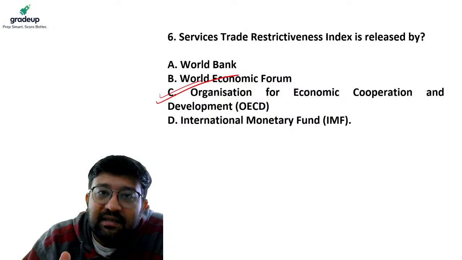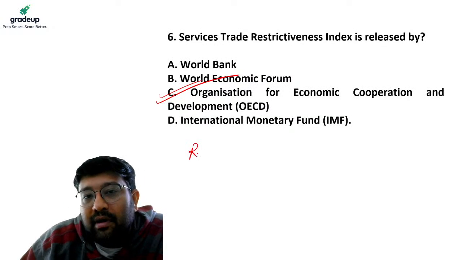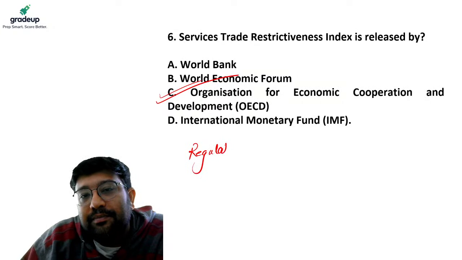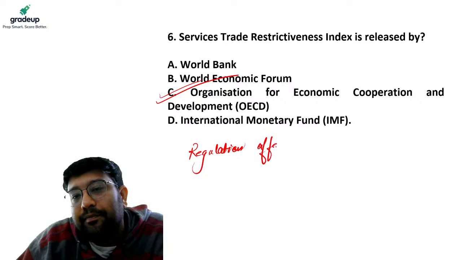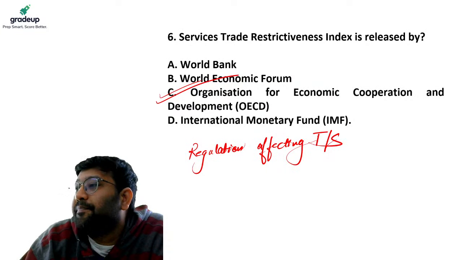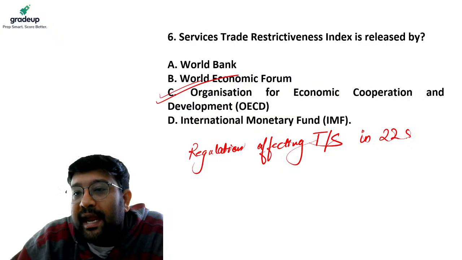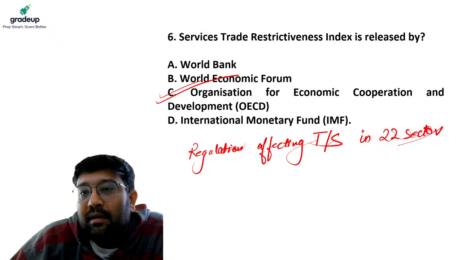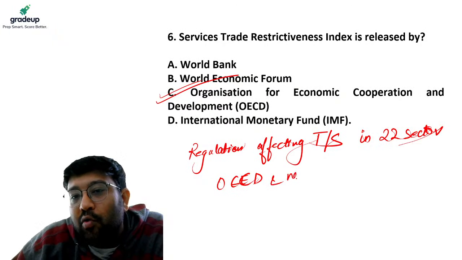and this index provides the information about regulation affecting trade and services in 22 sectors in OECD member countries as well as non-OECD member countries.